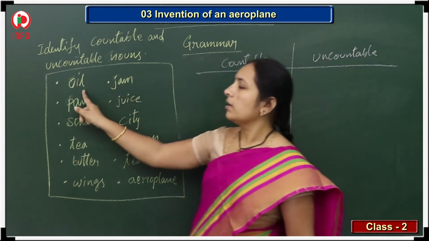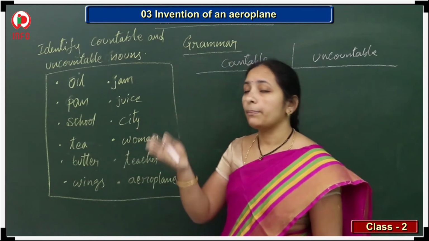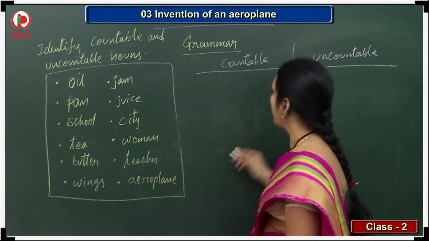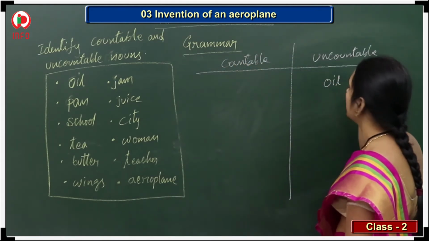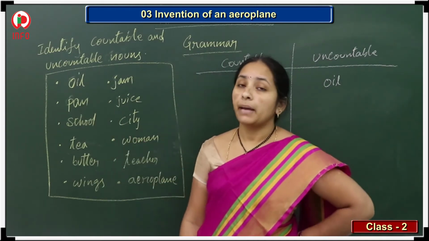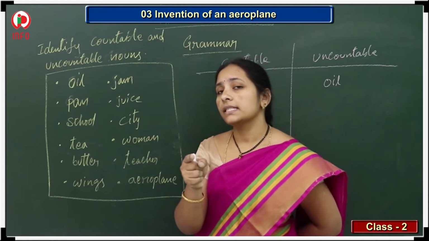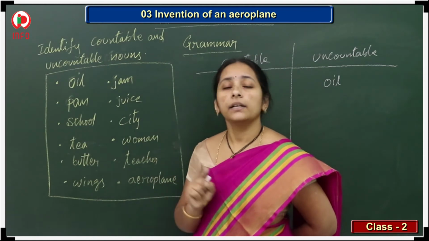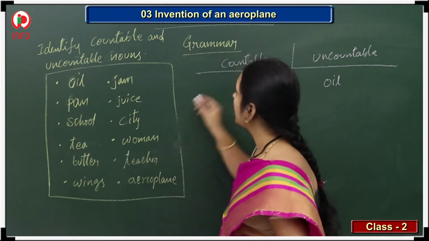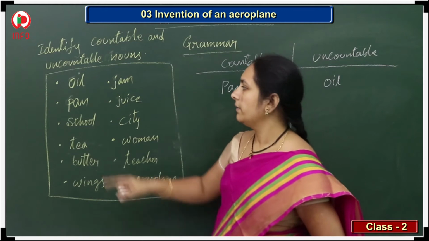Now oil, can we count 1, 2, 3? Oil packets, we can say 1 packet, 2 packets. But oil, can you count? No. That's why oil is uncountable. Now the second one, pan. In the house you have so many pans, right? How many pans are there? Yes, 1, 2, 3, you can count them. Pan, pans, both, we can count them. That's why pan is a countable noun. Very good.